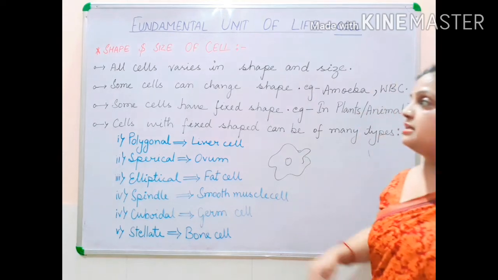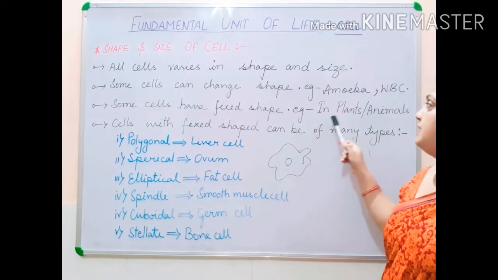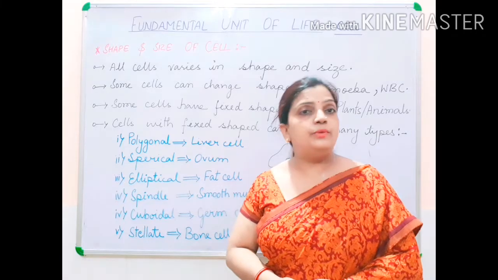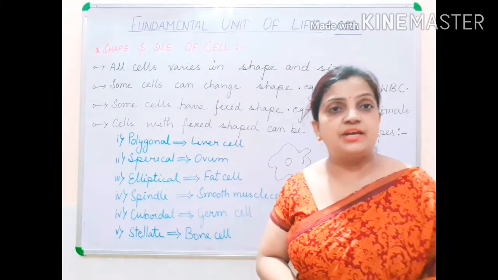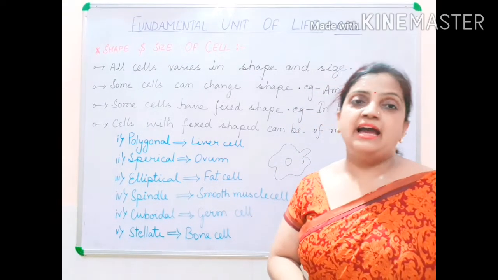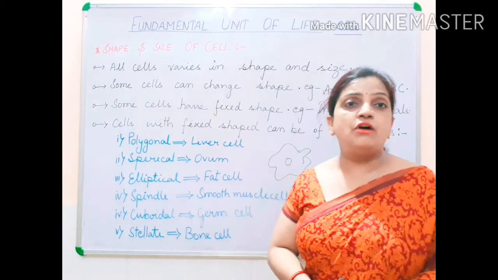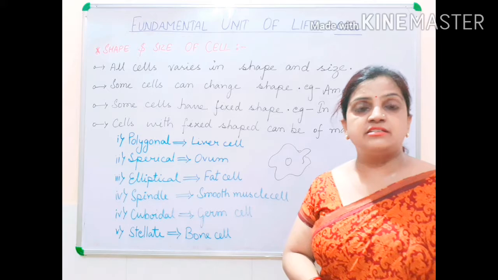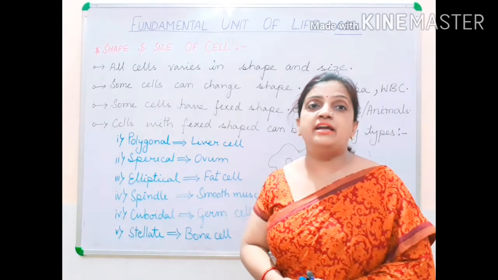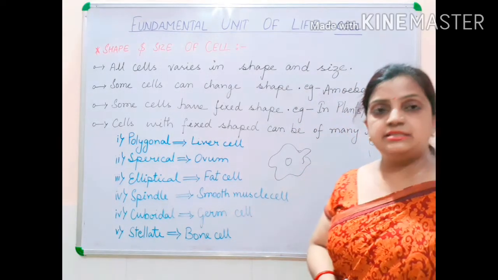Now children, the next example is that some cells have fixed shape, like in plants and animals. I told you that there are cells which cannot change their shape. Their shapes are fixed, and these examples can be found in plants and in animals. Now children, we are going to discuss some examples of the cells which always remain fixed, and we will be discussing their different shapes along with examples. Children, so let us start.